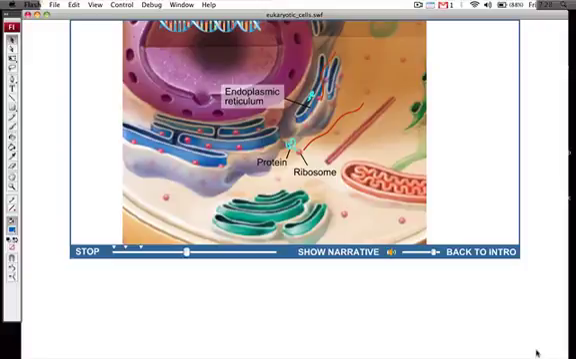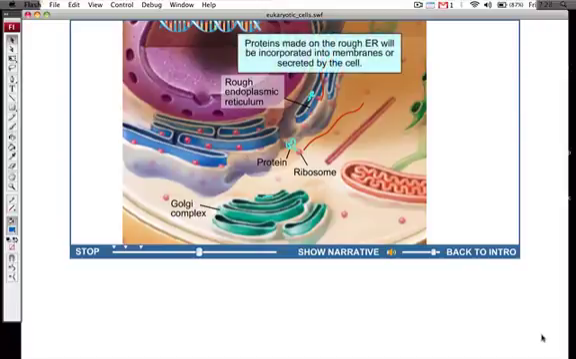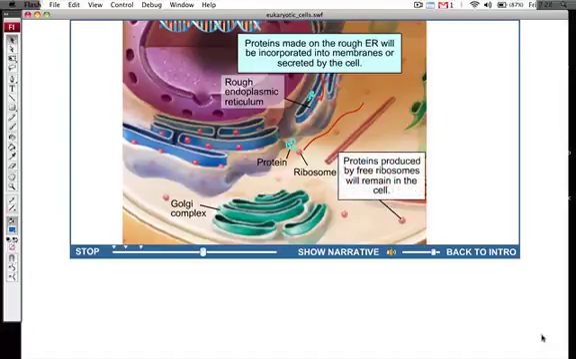Proteins are threaded into the lumen of the ER, which in this region is called the rough ER because it's studded with ribosomes, creating a rough texture. In the lumen of the rough ER, proteins are processed and modified, enclosed in vesicles, and transferred to the Golgi complex for further processing and packaging. Proteins made on the rough ER will be incorporated into membranes or secreted by the cell eventually. Proteins produced by free ribosomes will remain in the cell.